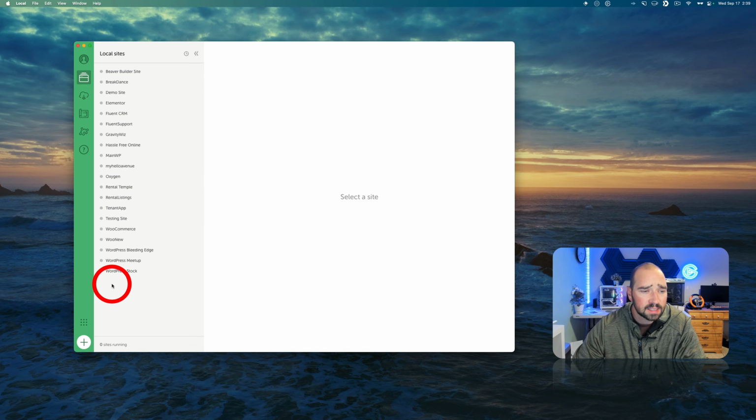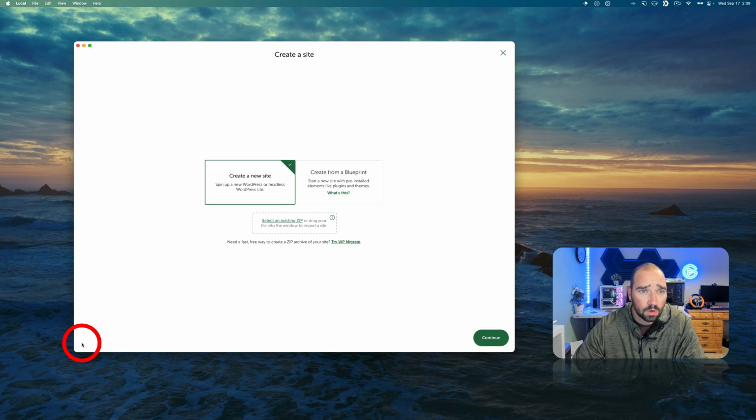So let's get into the sites. Go ahead and hit the plus icon at the bottom left of the Local app. And you can do a blueprint or create a new site or drag an existing zip file of a site into here.